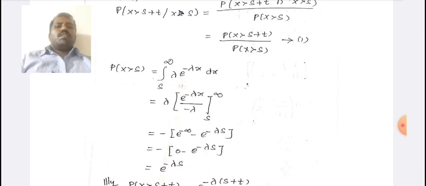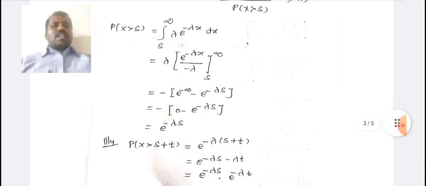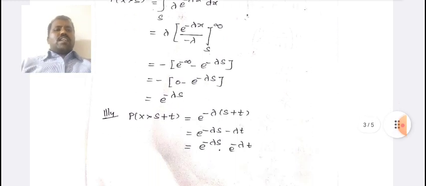Therefore, finally we get the value of e power minus infinity minus e power minus lambda s. E power minus infinity value is 0, therefore minus into minus becomes plus, so p of x greater than s equals e power minus lambda s. Therefore p of x greater than s plus t equals e